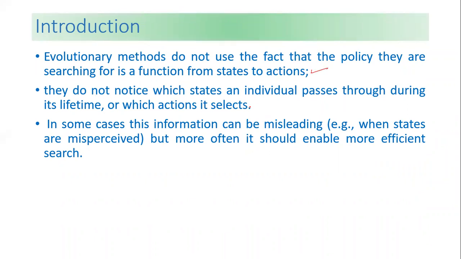They do not notice which states an individual passes through during its lifetime or which action it selects. In some cases, this information can be misleading, for example when states are perceived imperfectly. That is not an important point; just consider these two.